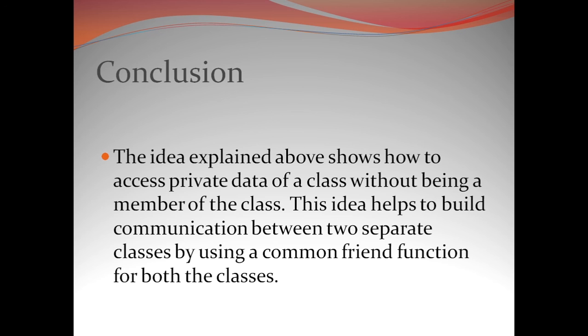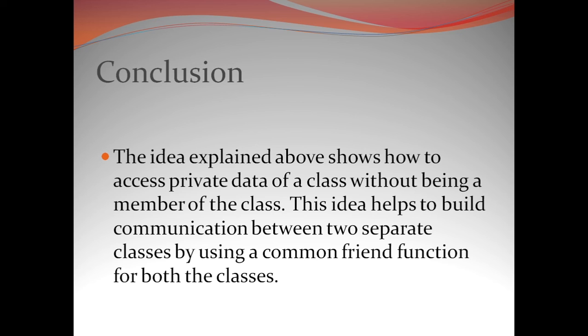But in the case of a friend function, there is a way in which we can get access to some private data members, by attributing some flexibility to the rigidity of the concept of information hiding or data hiding in C++ programming.